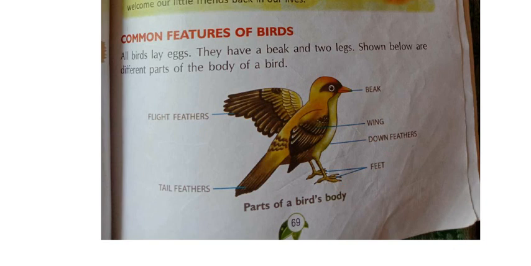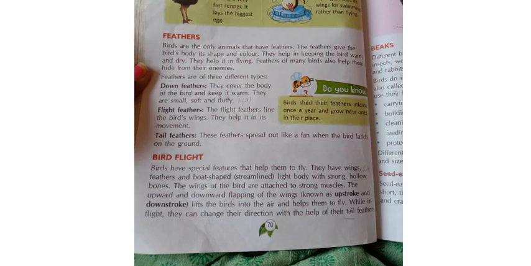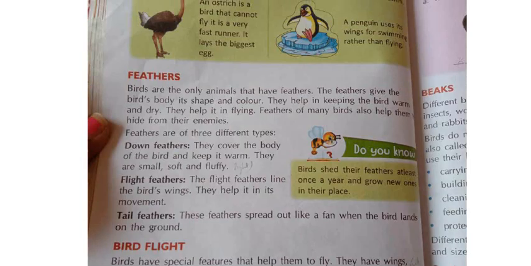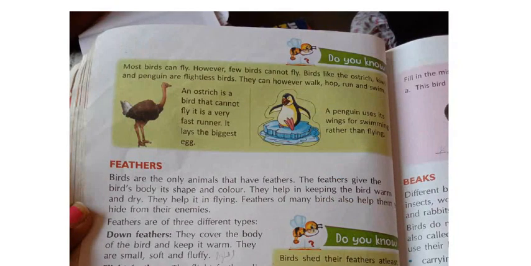Clear? And now see here, next what is there? I am zooming it out, see. See here what they have given here. I am reading it and later I will explain to you. Most birds can fly. Yes or no? Almost many birds can fly. However, few birds cannot fly. Many of the birds will be flying, only some birds will not be able to fly. Birds like the ostrich, kiwi and penguin are the flightless birds.